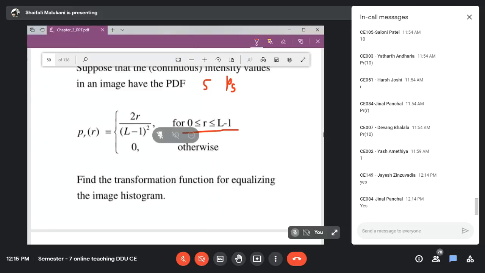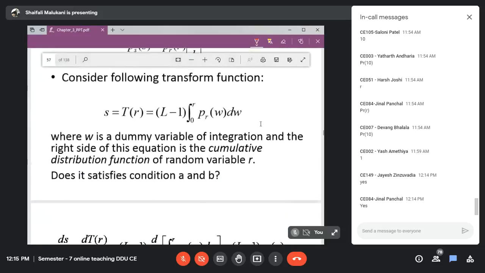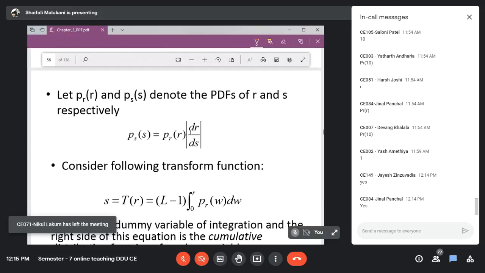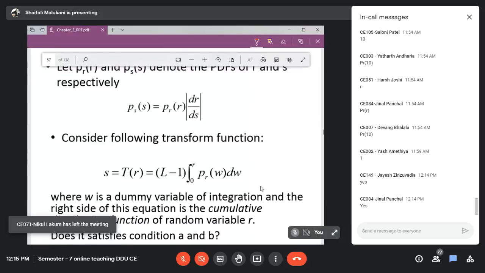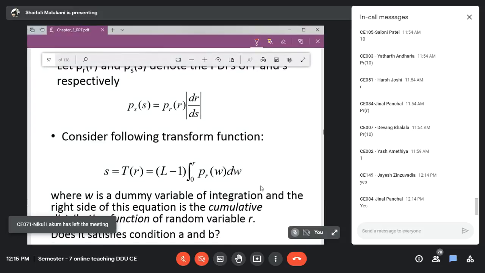Now, which function is known as the transformation function? Observe here, which function out of these two is a transformation function? Transformation means it changes, right? Which function changes here?